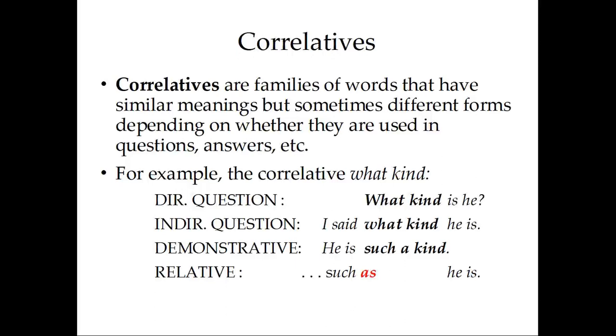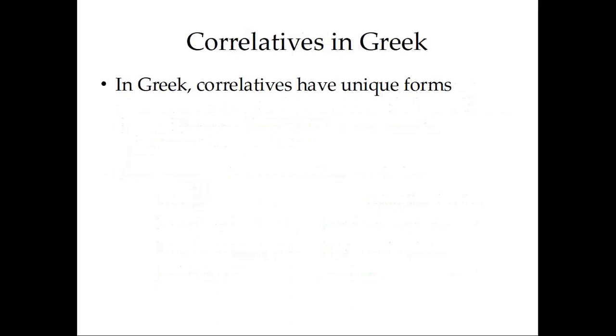Now, these are all related words, basically referring to the same kind of thing, the same aspect of a thing, from different perspectives, from the perspective of a direct question, indirect question, etc. So they're all related. They are all members of a family of words. They are correlatives, correlative pronouns. In Greek, correlatives have unique forms.